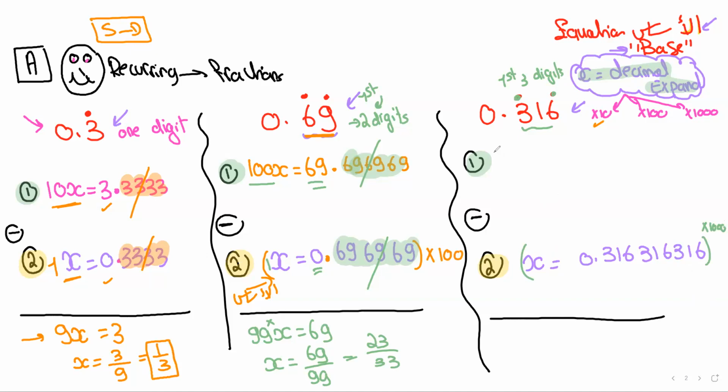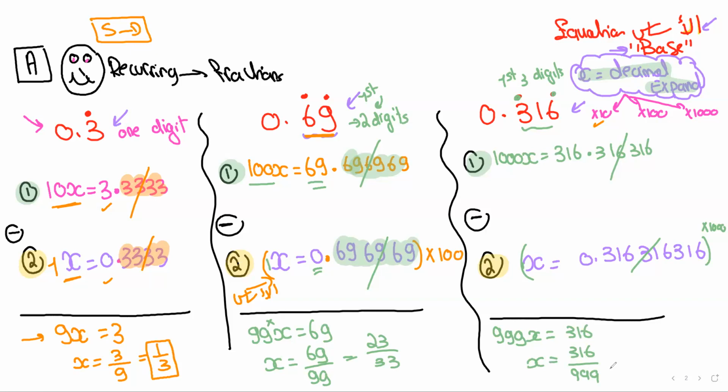Multiply left-hand side and right-hand side. So 1,000 times x is 1,000x. 1,000 times the decimal is 316.316316, and so on. Subtract, the decimal parts are the same, so they are gone. Subtract the x, so 999x equals 316. And then x is 316 over 999. Let's see if we have a simplest form. Actually, we don't. And if you change to decimal, you will find that the decimal is 316, 316, 316, and so on.